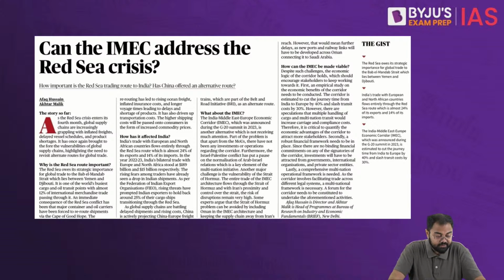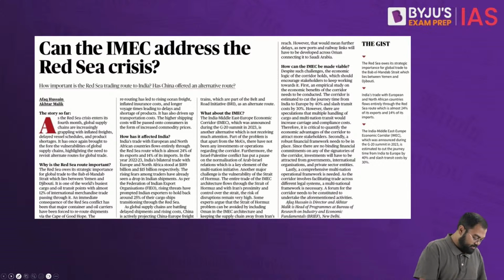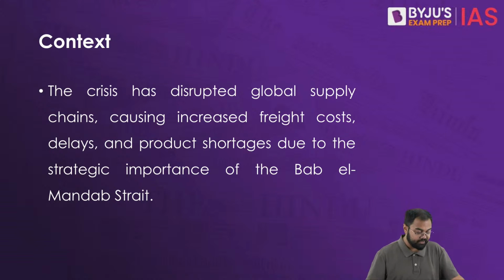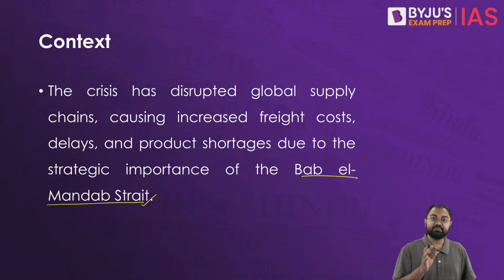Now the next article is about, can the IMEC address the Red Sea crisis? Now the Red Sea crisis is something that has been in the news for quite some time now. Over the past few months, constantly it has been in the news. So this time the context of this particular news article is that the crisis has disrupted the global supply chain, and this is causing increased costs, delays, or even product shortages elsewhere. And because this particular strait, the Bab al-Mandab Strait, becomes very, very crucial.